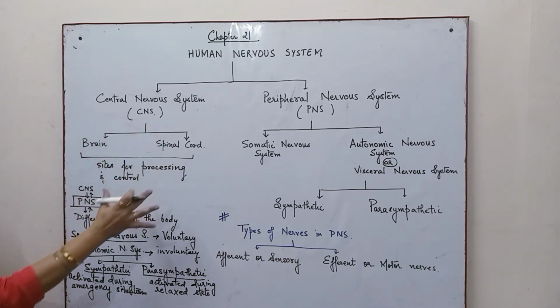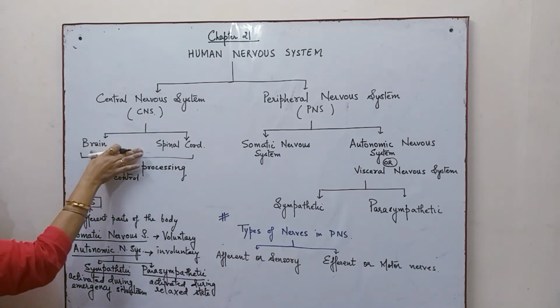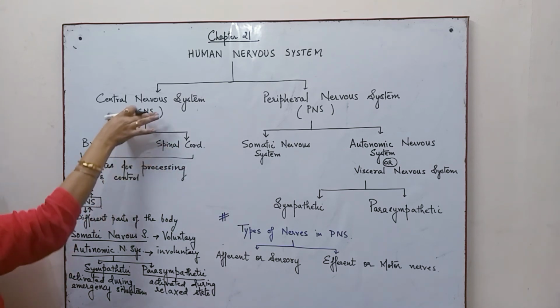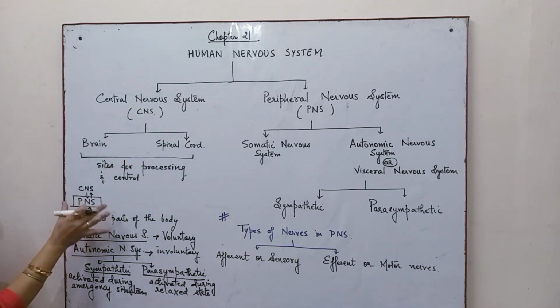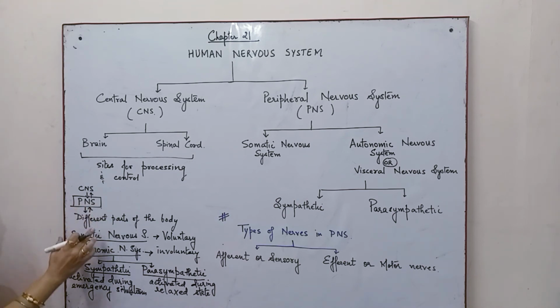So here when we try to understand the CNS, the brain and the spinal cord are the components of the CNS. Along with the PNS, which reaches different parts of the body through the sympathetic and the parasympathetic, somatic and the autonomic, they bring about a well organized activity. It is one of the most complex mechanisms by which an organism is able to respond to different kinds of stimuli, and also is able to cope up with the varying, changing situations around the organism.